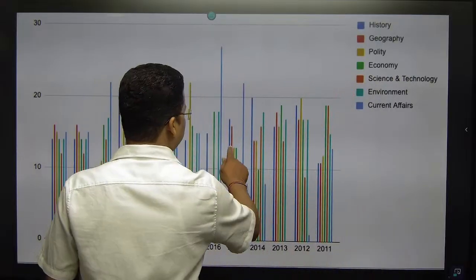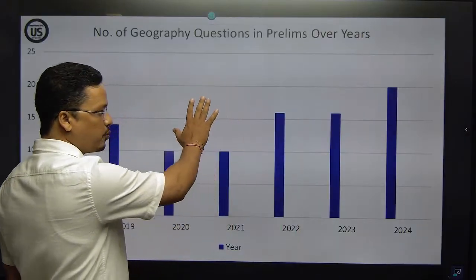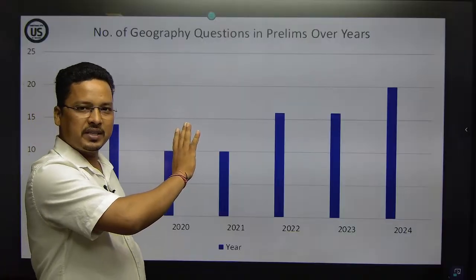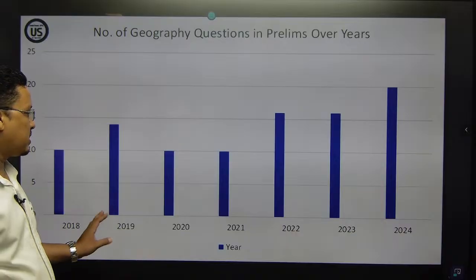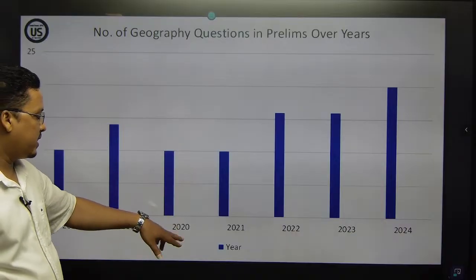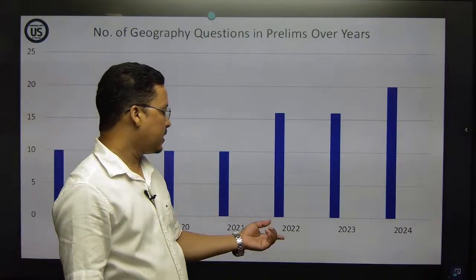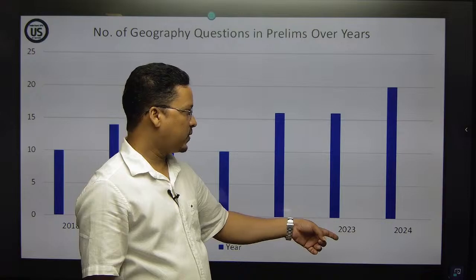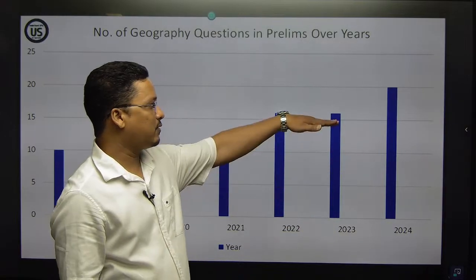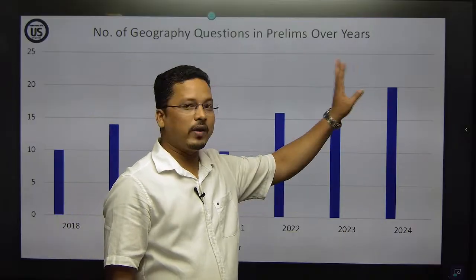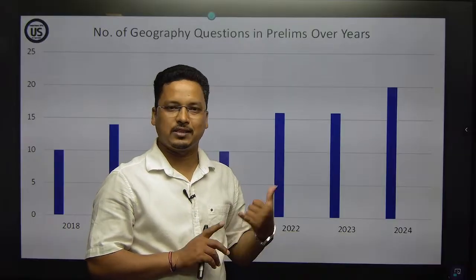If I go through the OPSC trend, since 2018 there has been a dip too; in 2020 and 2021 they asked 10 questions. Then suddenly from 2022, 2023 and 2024 the questions are constantly above 15, and in 2024, 20 questions came. So one-fifth of your total questions is geography alone.